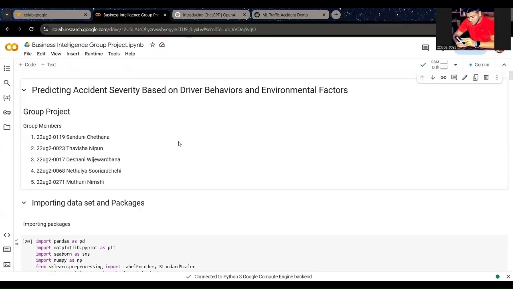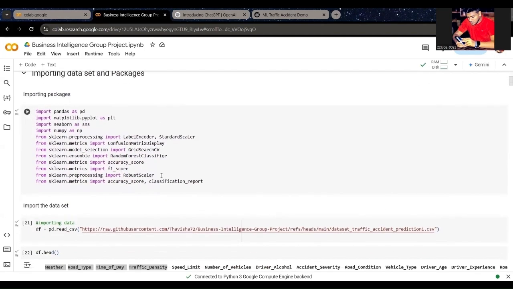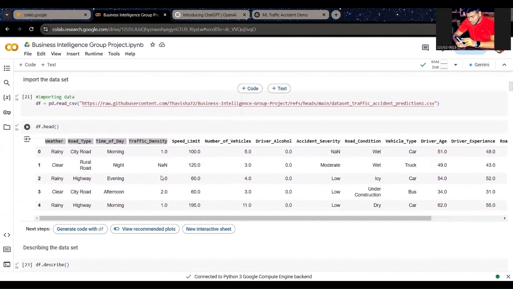Welcome to the demonstration part of our video. This is the code file we use to implement our project. First, we import all the required packages. Then we import our dataset. So this is the dataset we used in the project.